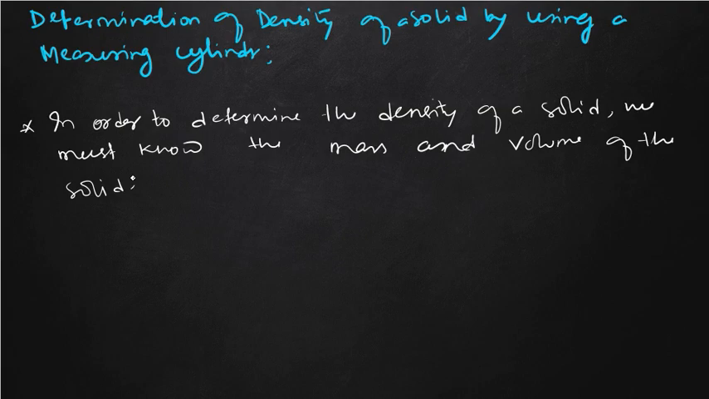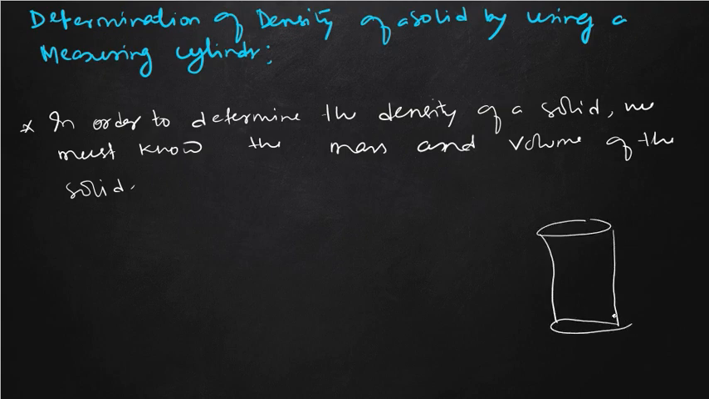The mass of the solid is determined with the help of the physical balance. And how do we find the volume? To find the volume, suppose we take a measuring cylinder.